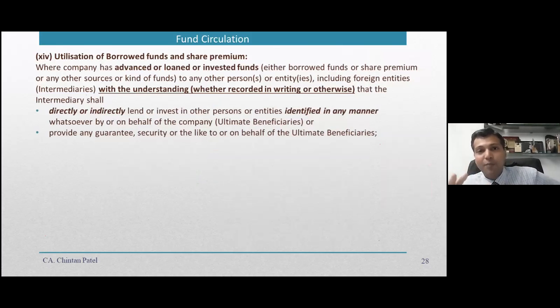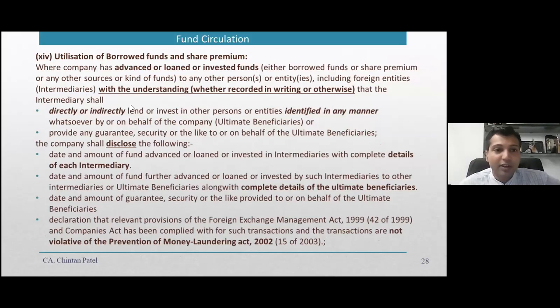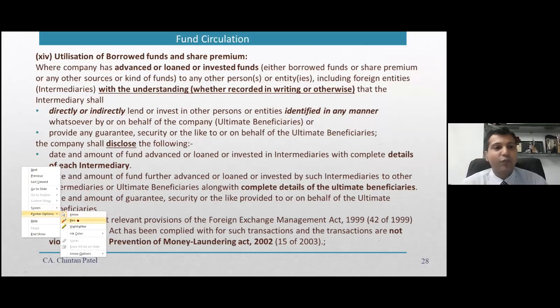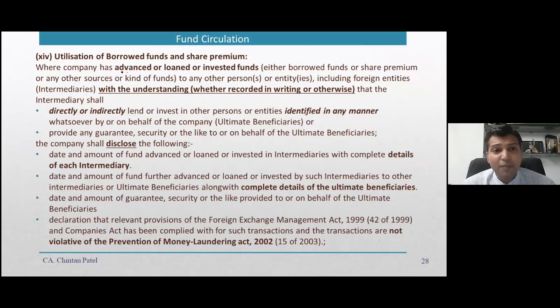Let us look at the first very important point, which is on fund circulation. Where it mentions that, first, where a company has advanced or loaned or invested funds. Now the heading is utilization of borrowed funds and share premium.